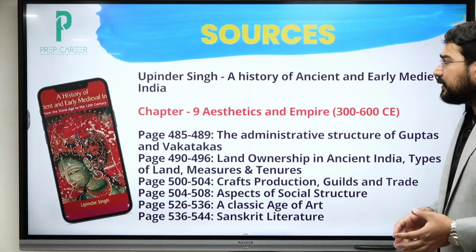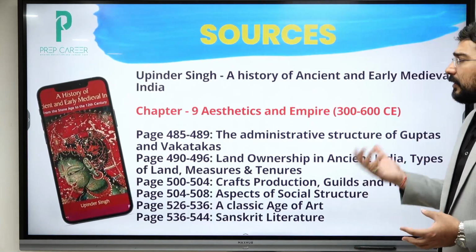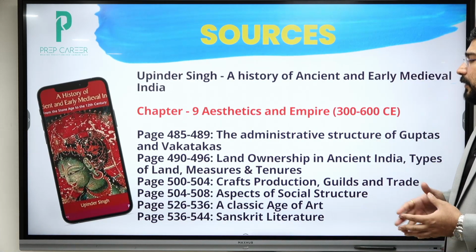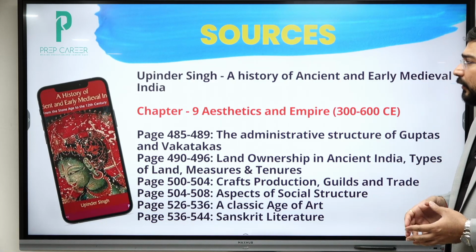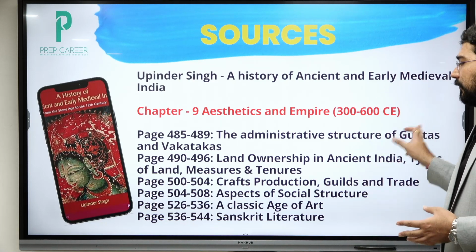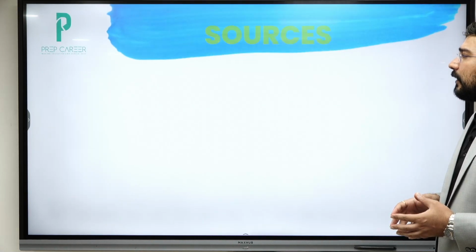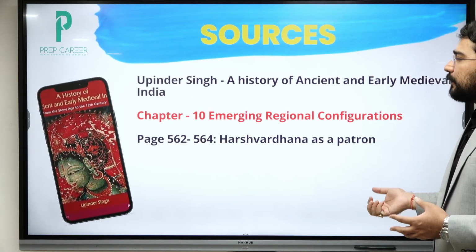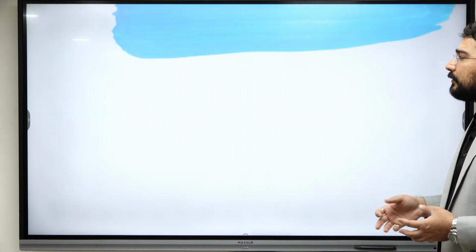Let us see the sources. So the most important chapter in sources is chapter number 9, aesthetics and empire. This you have to read. We have already marked the page number. You can take a screenshot and save it. Alright. Along with that, in chapter number 10, Harshvardhana as a patron is also specifically mentioned. So from there also you can read.